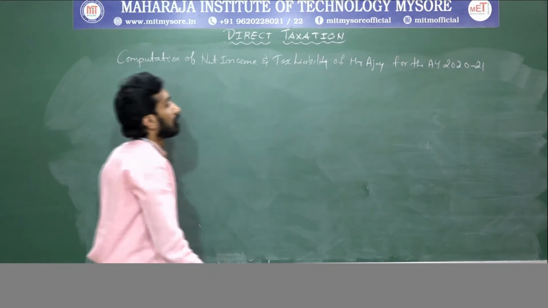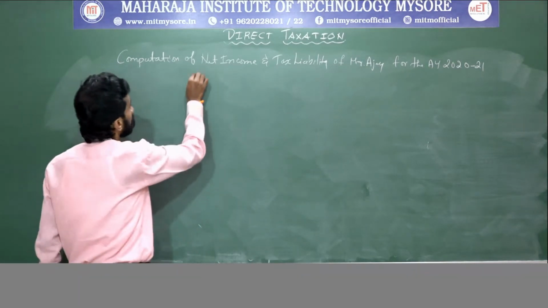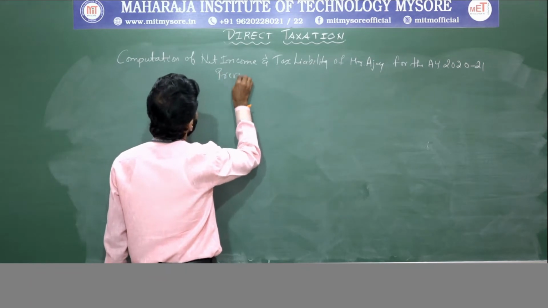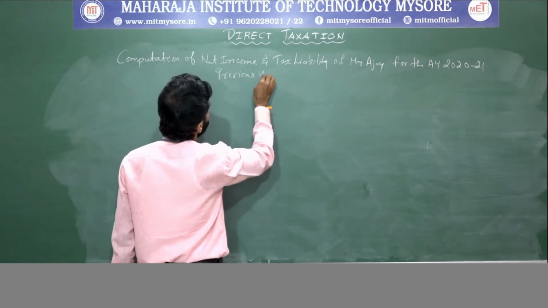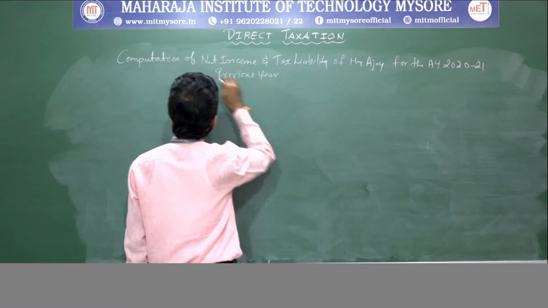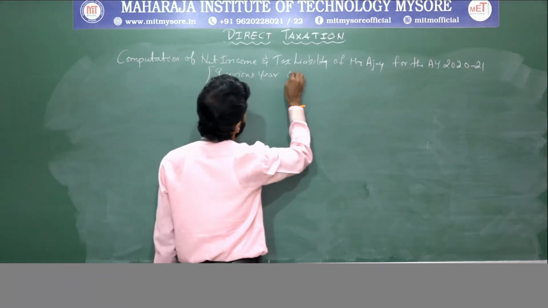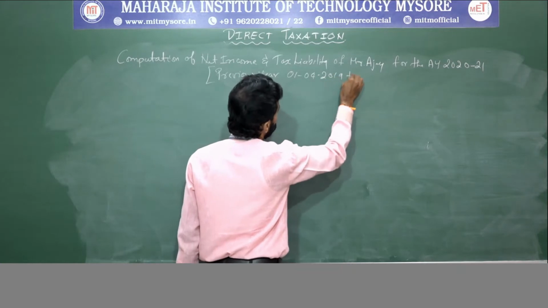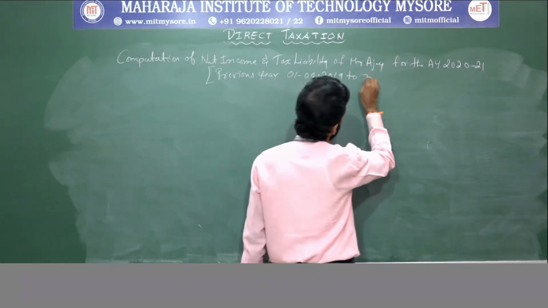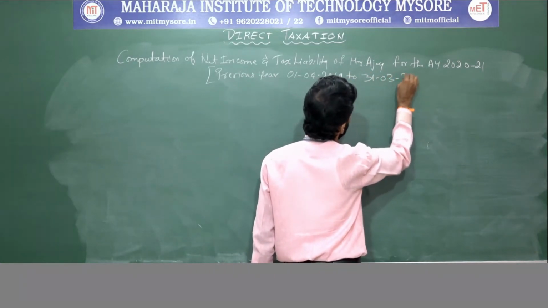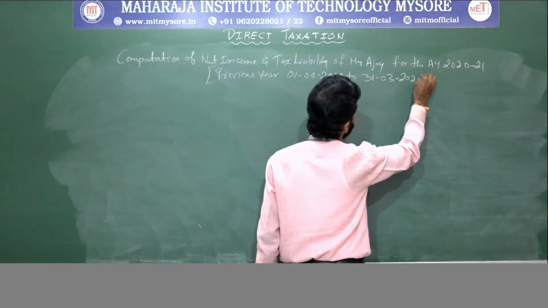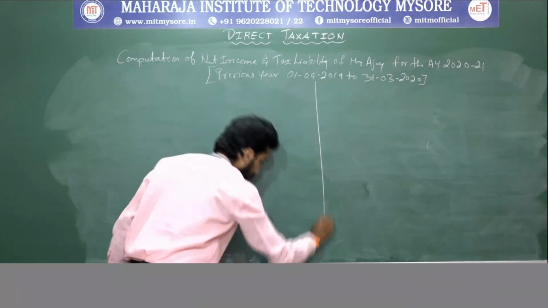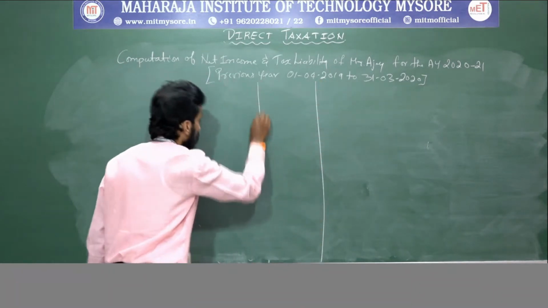Okay, clear? Next thing is the previous year. It is 01/04/2019 to 31/03/2020. Clear?